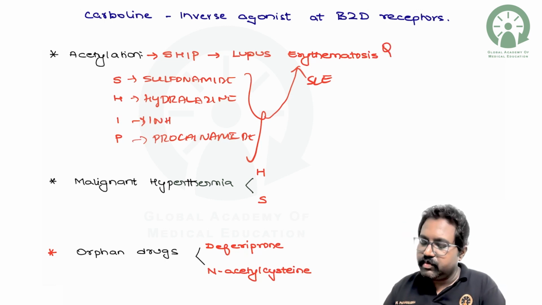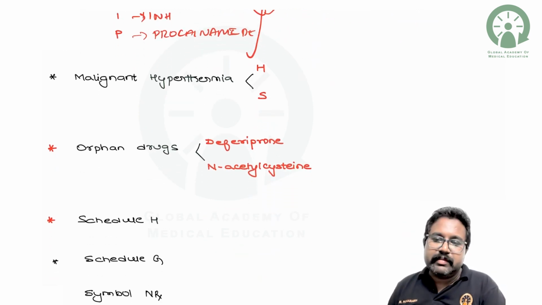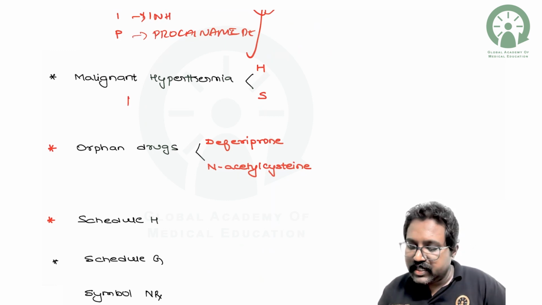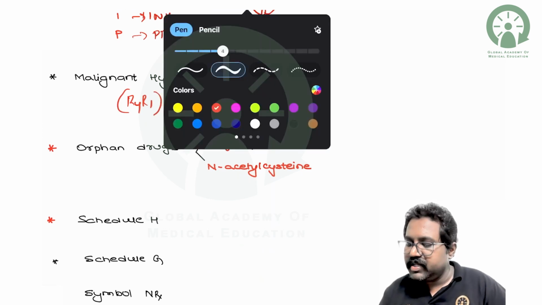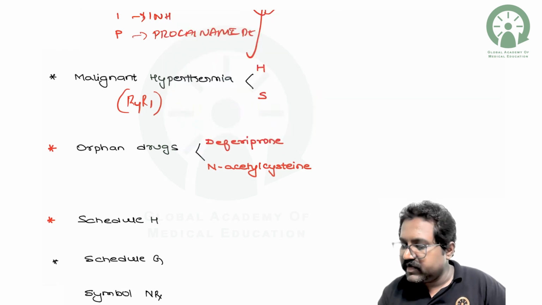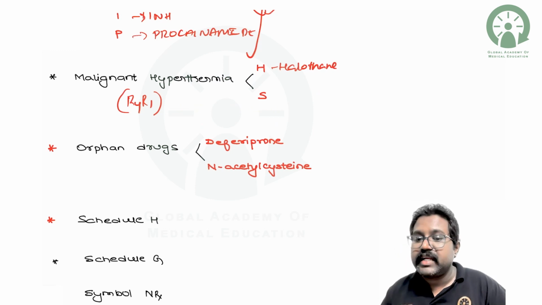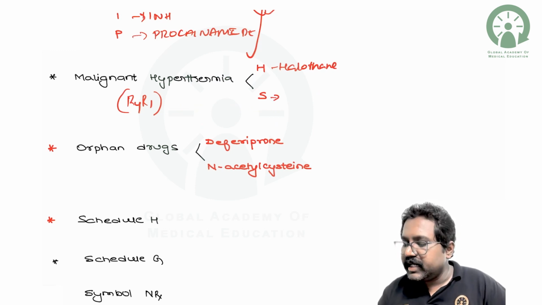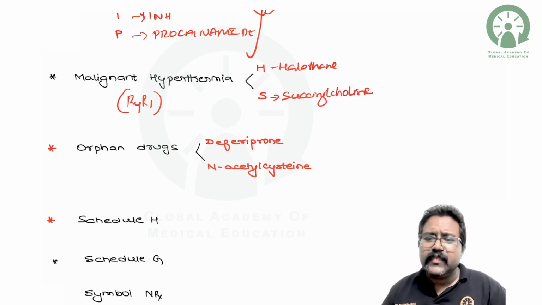Again, very important. So coming to malignant hyperthermia, it mainly occurs due to a defect in the ryanodine receptor, the RYR1 receptors. Basically this will be caused by two drugs. Halothane can cause malignant hyperthermia, and succinylcholine can cause malignant hyperthermia.